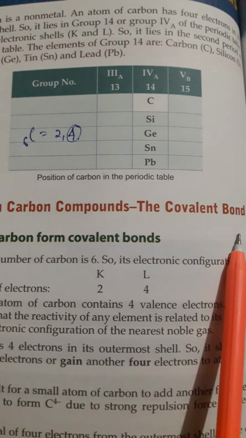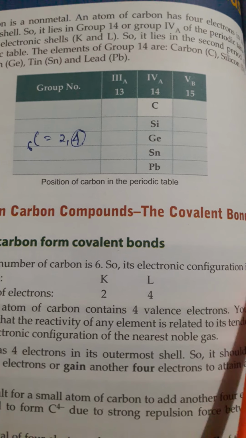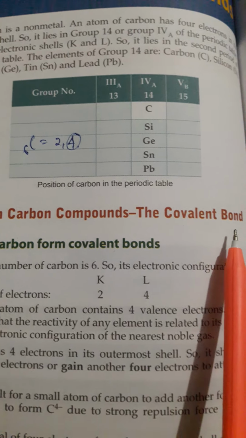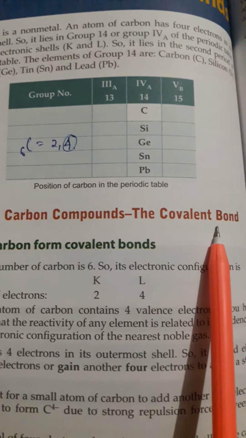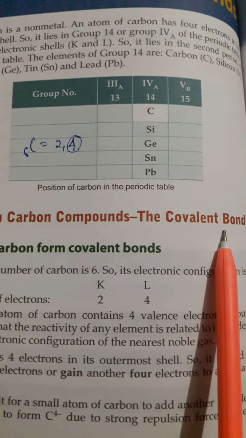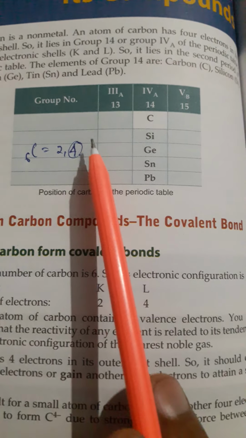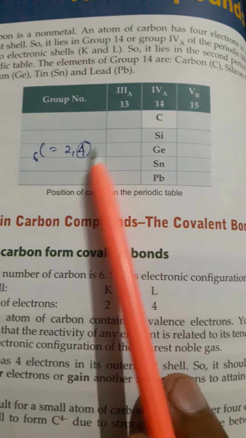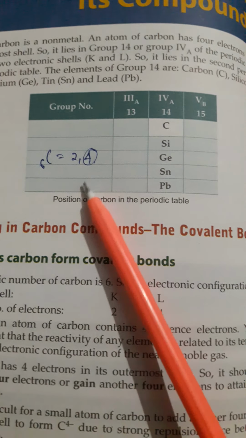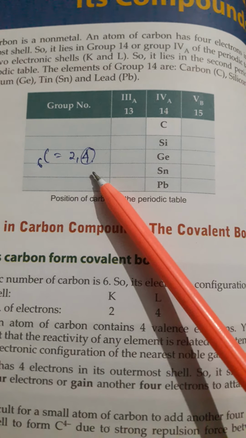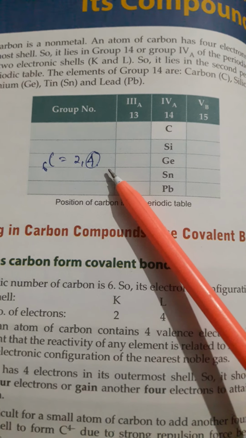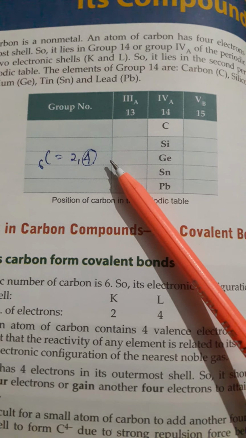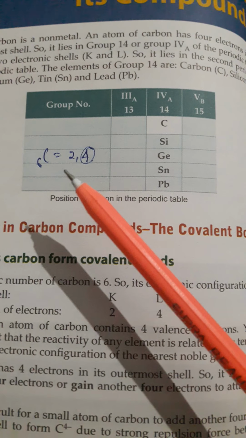Now carbon always makes covalent bonds. Covalent bond means bonds formed by the sharing of electrons. If the outer shell of an atom has 1, 2 or 3 electrons, they donate the electrons, and they make a positive ion.